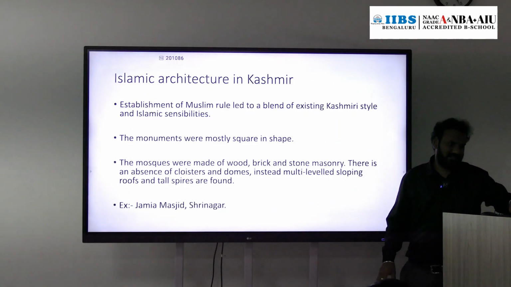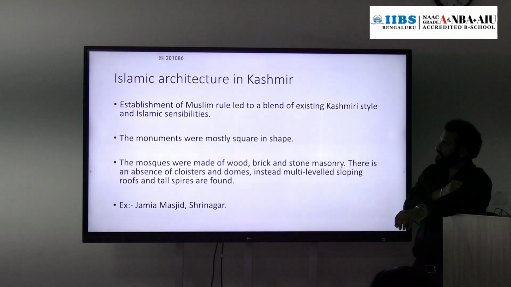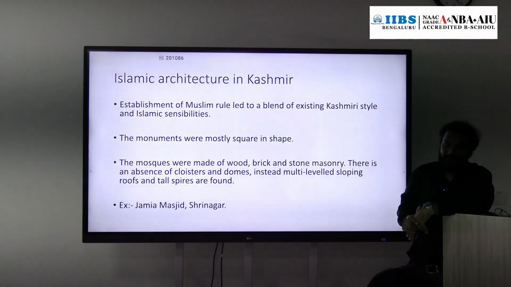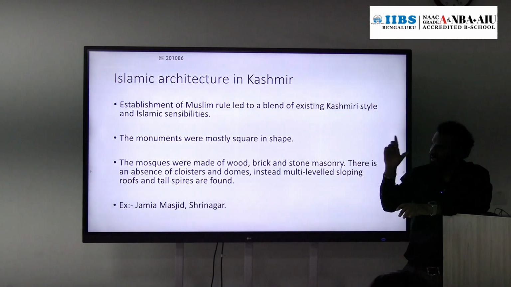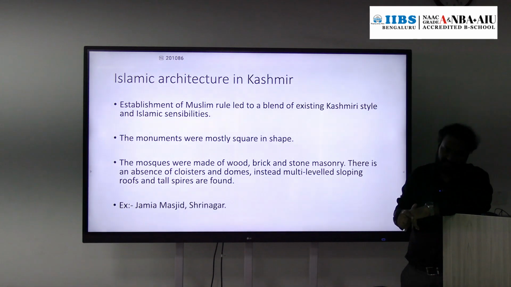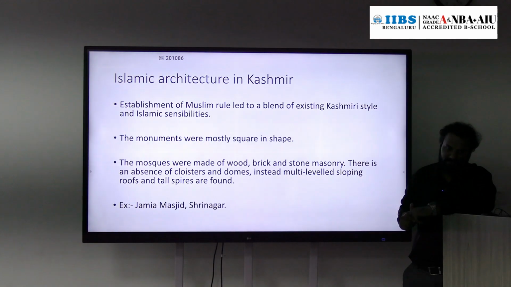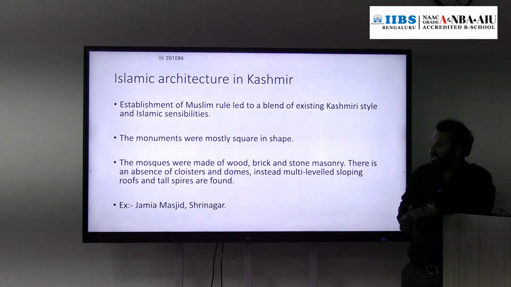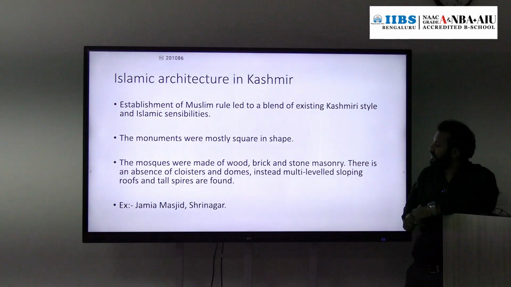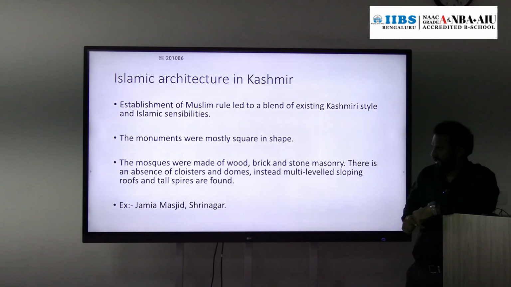It is a mixing of the Kashmiri style of architecture and the Indo-Islamic style of architecture, and monuments are majorly square in shape. And the materials they have used are wood, brick and stones.